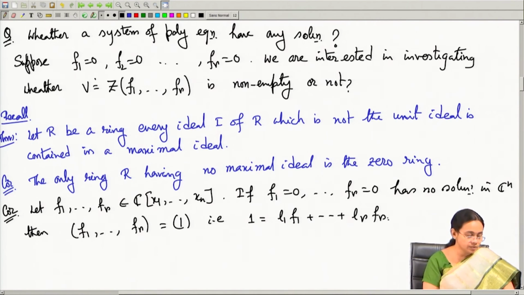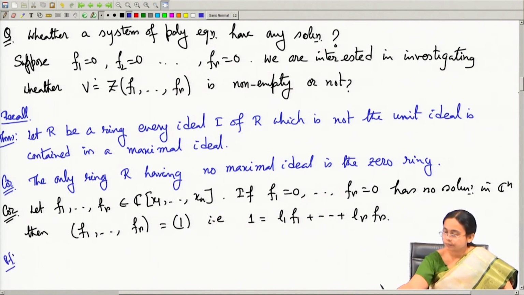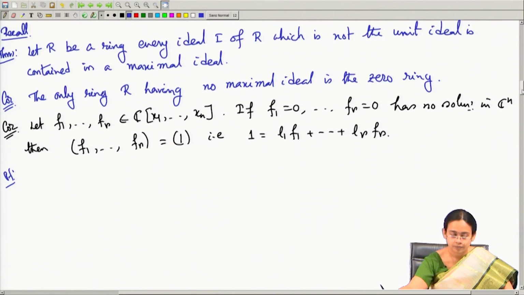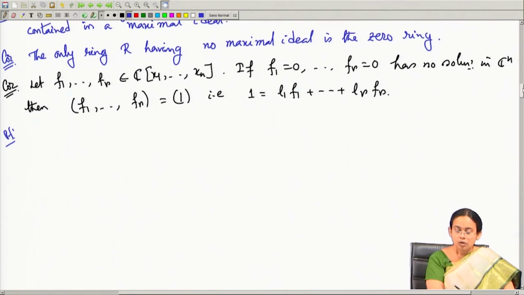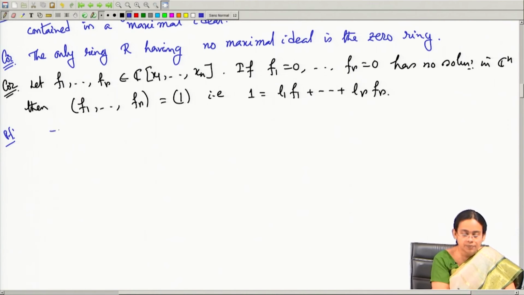And the proof is simple. How does the proof follow? If the system does not have any solution, that means the variety of this set of polynomials is empty.